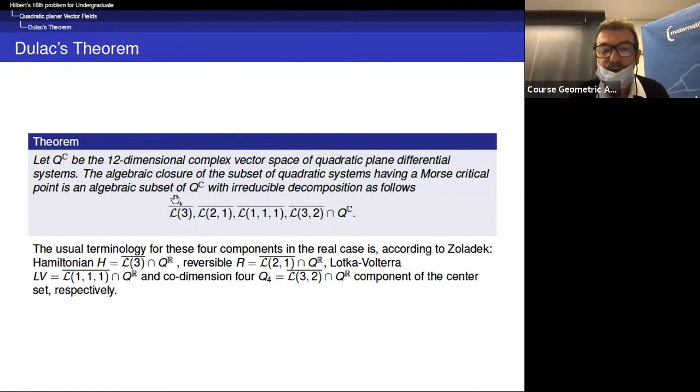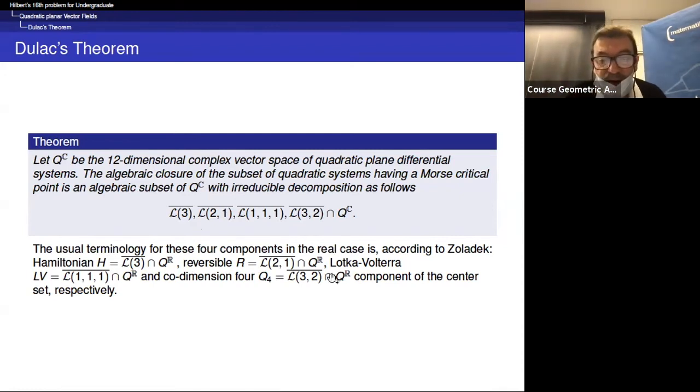So you have one component where you have, no, I'm sorry, you have one component where you have a first integral which is a cubic. So it is Hamiltonian, which is cubic. And when you take a cubic Hamiltonian, you get a quadratic vector field, of course. So you have this component, which is Hamiltonian. You have one component, which is well known from biologists. It is the Lotka-Volterra component, where you have 3 invariant lines.